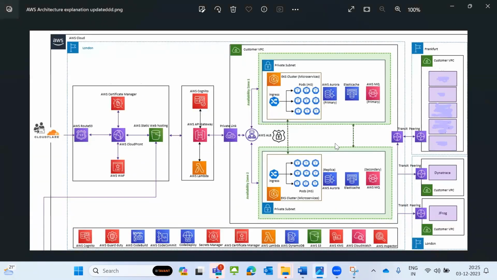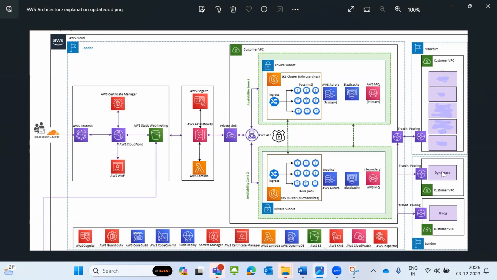Okay, so we have completed up to here. Now I am connecting to other applications, and there are two ways you can connect. One is VPC peering, another one is transit gateway peering. The newer one is transit gateway peering, because VPC peering is done one to one. With transit gateway peering, you can connect more than 10 applications, 13 applications like that. If you use transit gateway peering, it will be very easy and you can connect more VPCs. That's the reason we are using transit gateway peering.